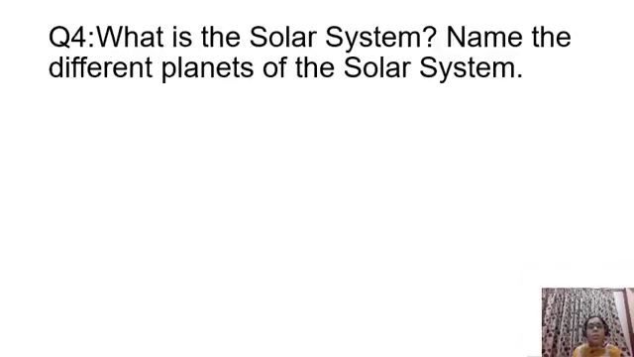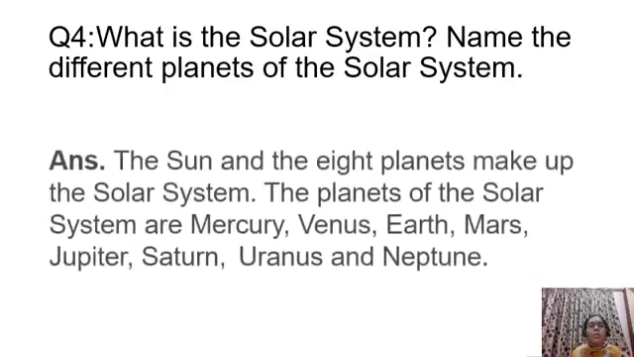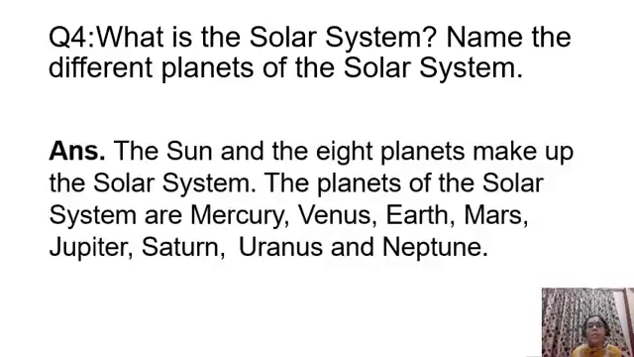Now children, this question is very important. What is the solar system? Name the different planets of the solar system. Yes, how are you going to answer this question? The sun and the 8 planets make up the solar system. The planets of the solar system are Mercury, Venus, Earth, Mars, Jupiter, Saturn, Uranus, and Neptune.